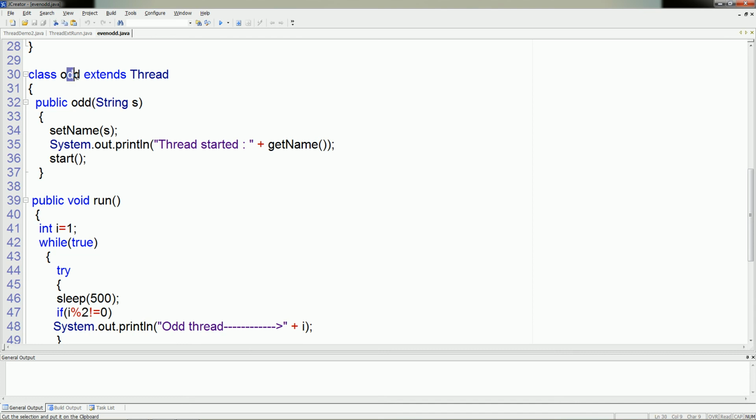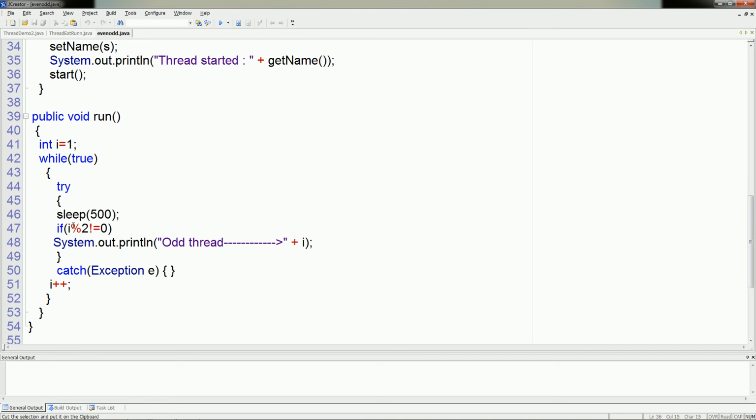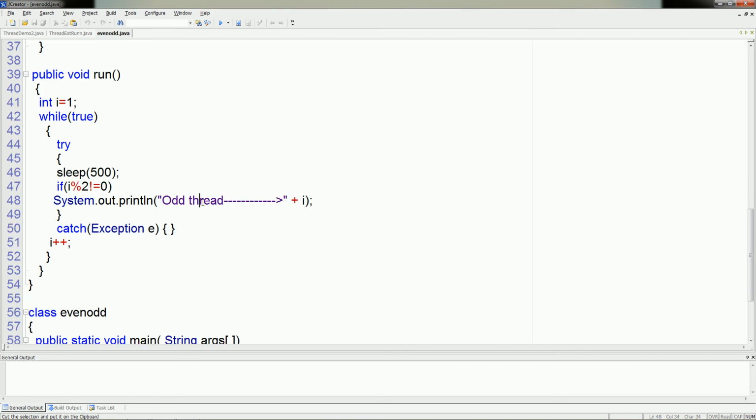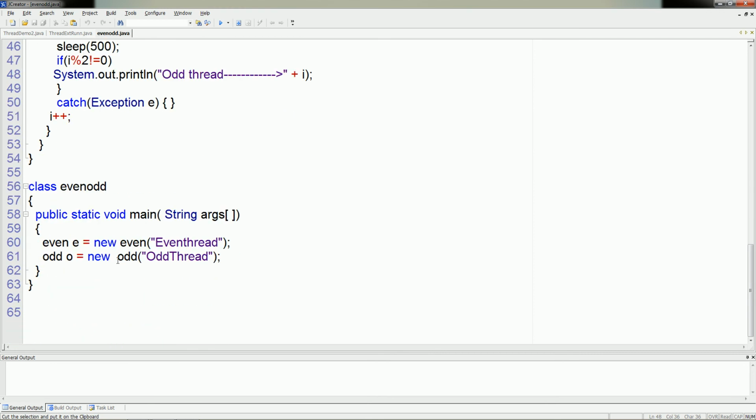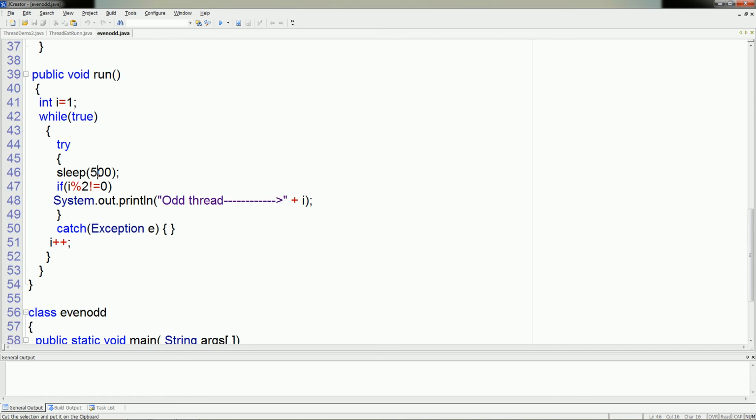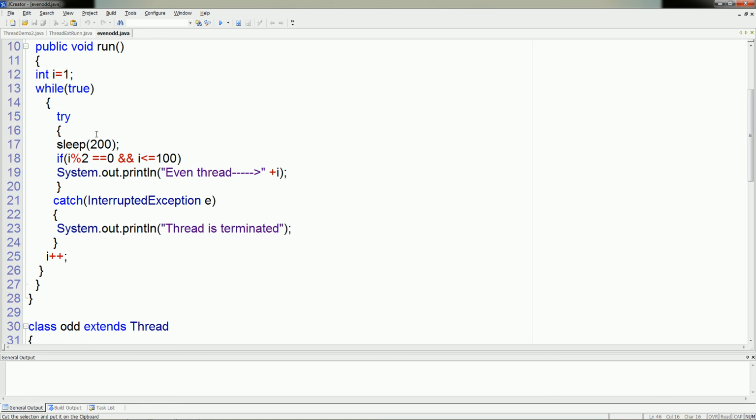The same class is written for odd numbers. Write a constructor and here only the condition is different. If it is not equal to 0, then only print the thread odd number. Now here at a time we created objects of two classes, Even and Odd. But here the time interval is 500 and here the time interval is 200.